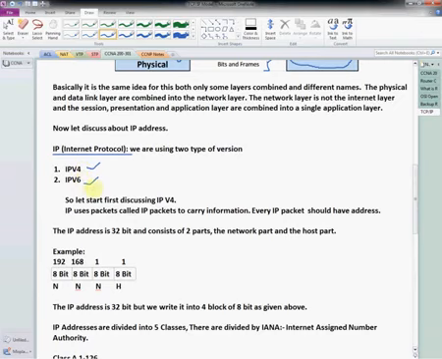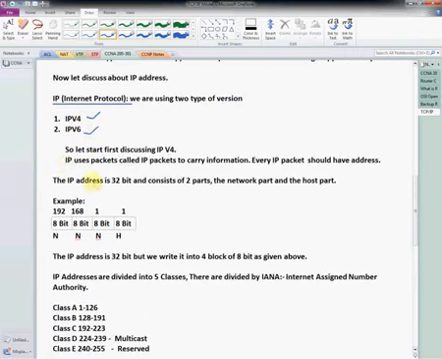Now we will see IP version 4. Here IP uses a packet called an IP packet to carry the information. Every IP packet should have an address. So an IP address is a 32-bit address, and it consists of two parts: one part is the network part, another part is the host part. Okay, so see here, as an example we are writing 192.168.1.1. Generally we write it like this.